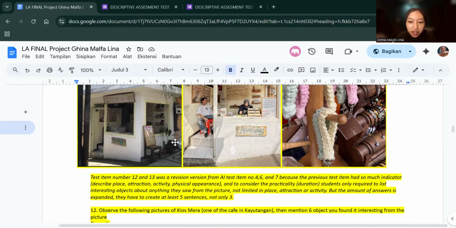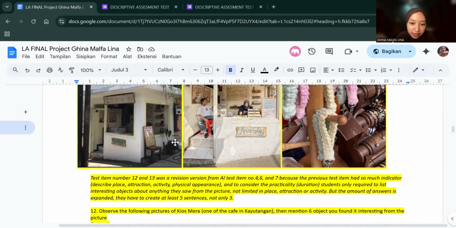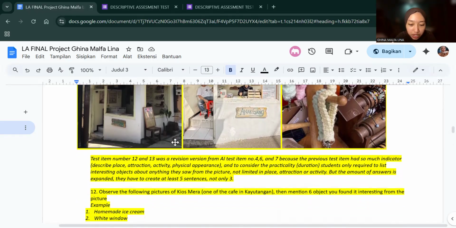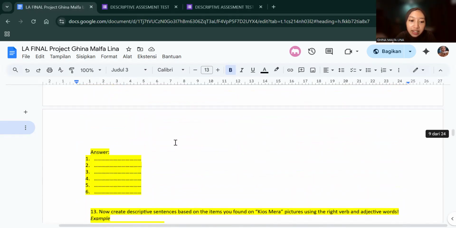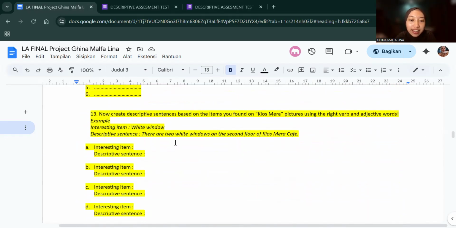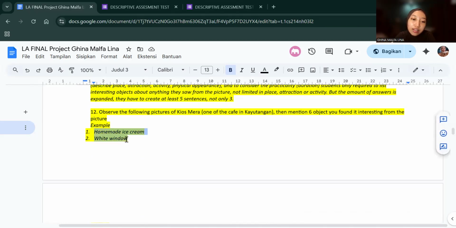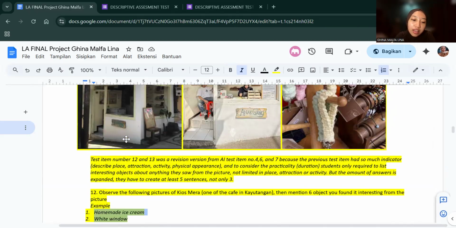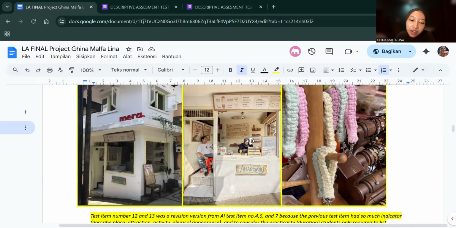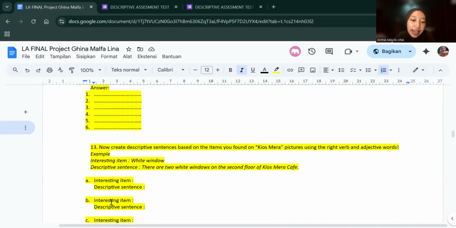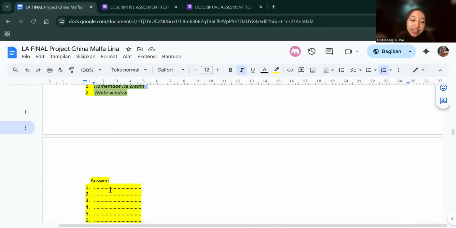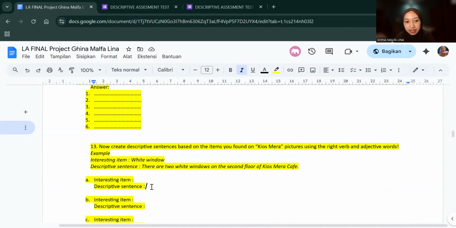And after they observe the pictures, they will continue the activity, creating descriptive sentences from the object. So here I also add an example. One example is that they found homemade ice cream in one of the menus. Then they will turn the homemade ice cream into descriptive sentences such as, homemade ice cream is looking delicious, is having several flavors like this.